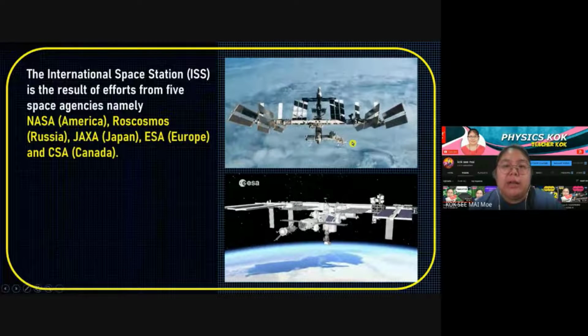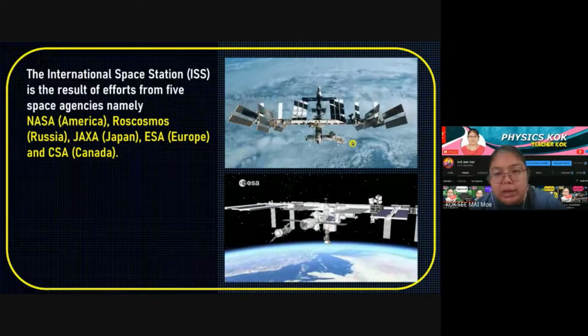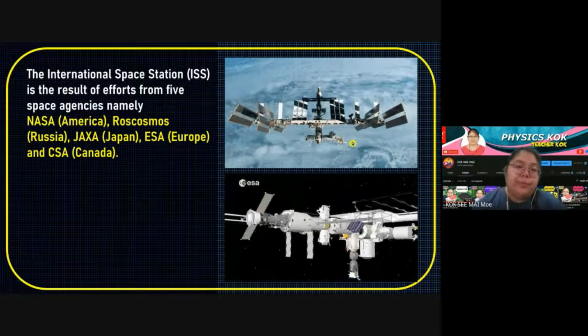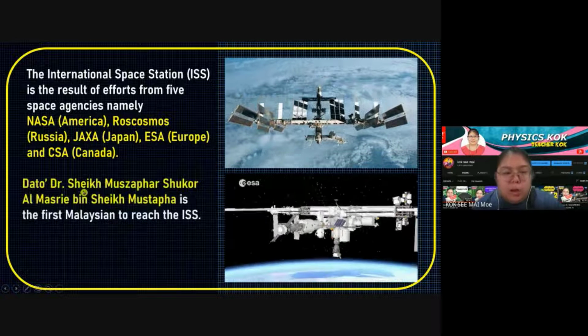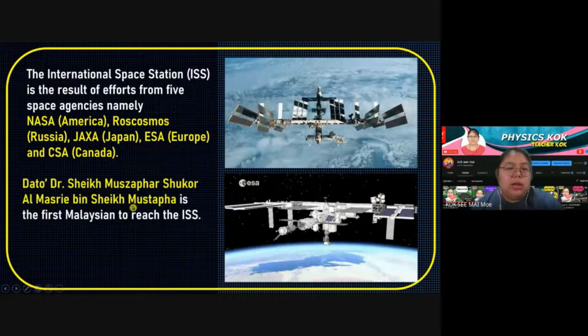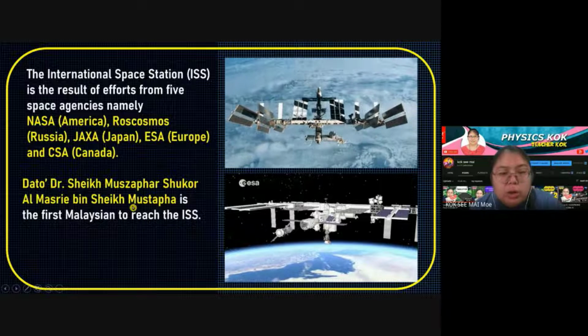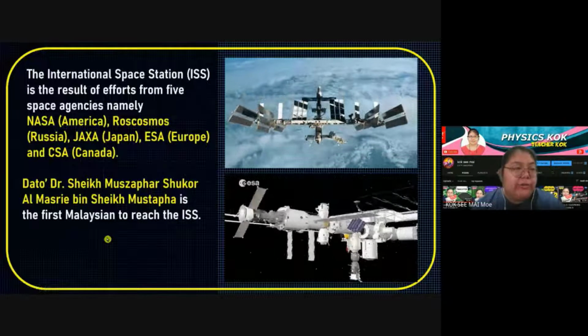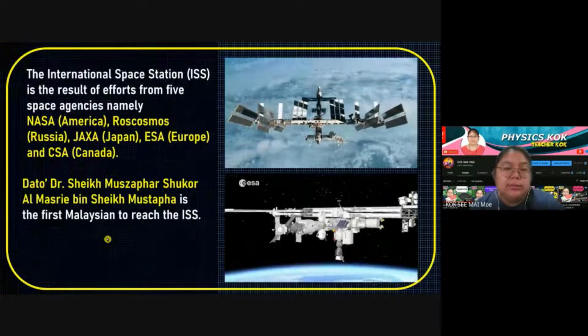Any astronaut who goes there will park there. That is one of the purposes of the station. Our Dato Dr. Sheikh Mustafa Shukor, everybody knows, was the first Malaysian to reach the ISS.